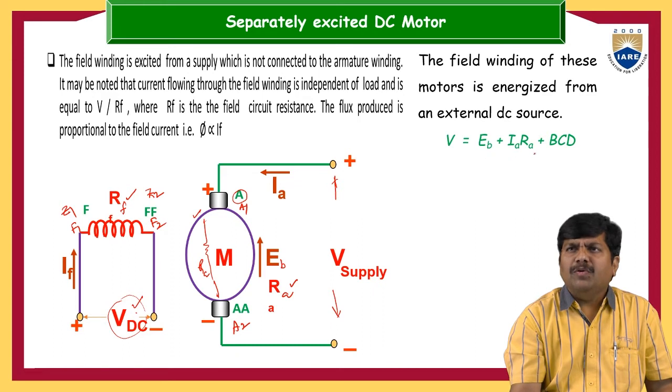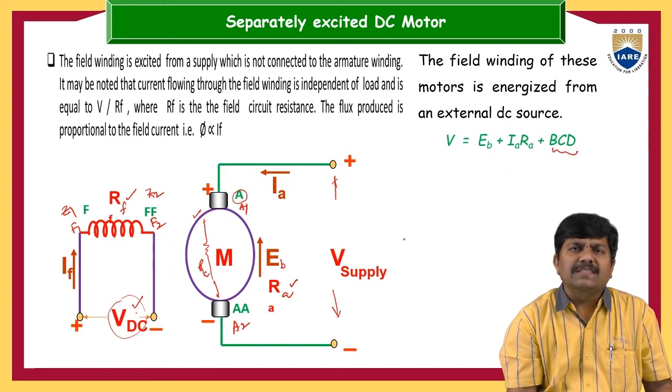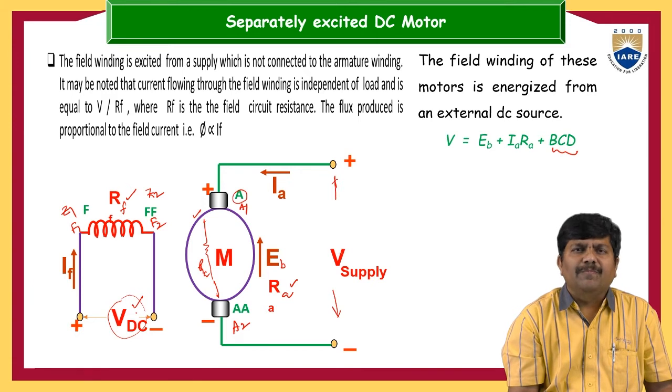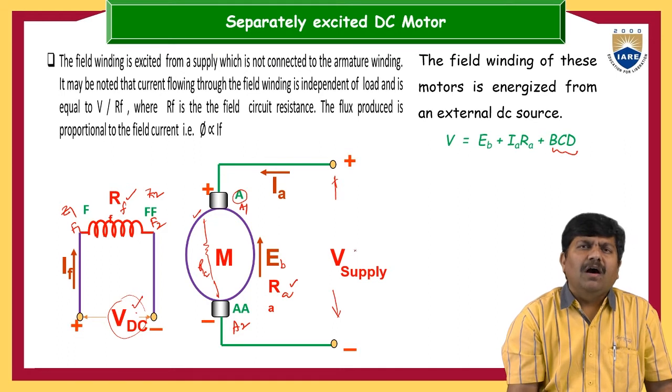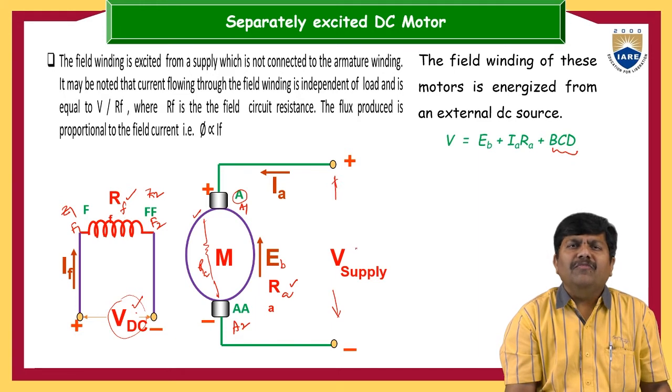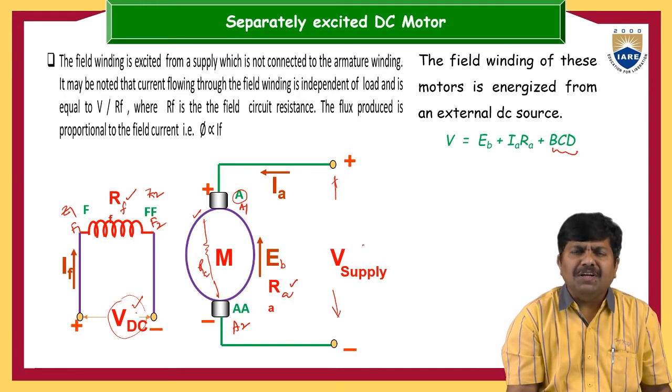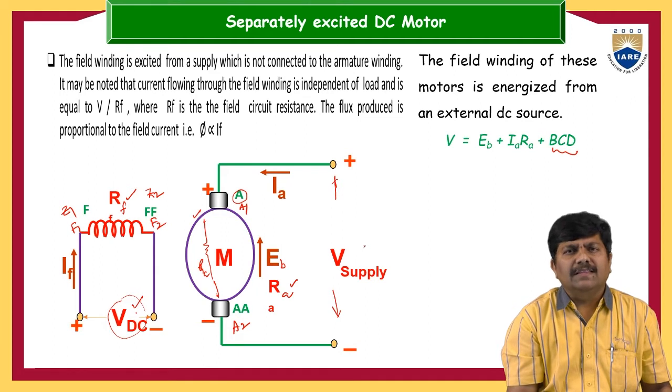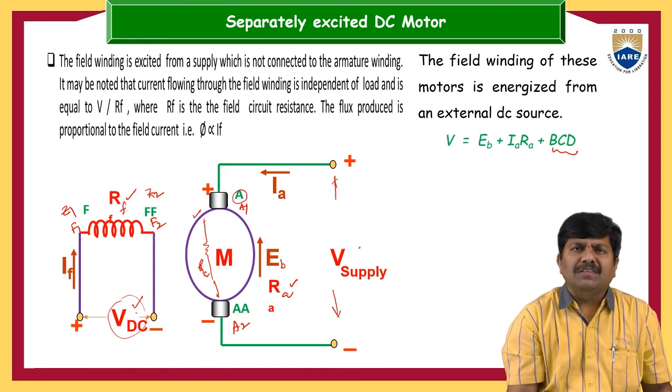Here, one important point you have to remember is BCD. What is this BCD? This BCD is brush contact drop. Per brush there will be a contact drop of 1 volt. On average, there will be 2 brushes compulsorily. So on average you can take 1 to 2 volts, or 1.5, as the BCD voltage drop. If it is mentioned in the problem, then you have to consider it. Otherwise, in the solution you can clearly mention that by ignoring the BCD, you keep BCD equal to 0 and proceed further to get the solution of that particular problem.